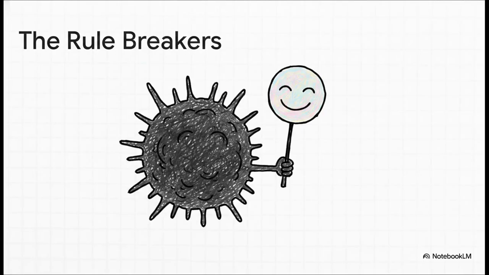But hey, it's medicine, right? There are always exceptions to the rules. And in this case, the rule breakers are incredibly dangerous. Listen to these names: melanoma, lymphoma, hepatoma, seminoma, myeloma. If we strictly follow our new decoder ring, that oma ending should mean these are completely benign, but they are absolutely not. These are historical exemptions to the naming system, and every single one of them is dangerously malignant.